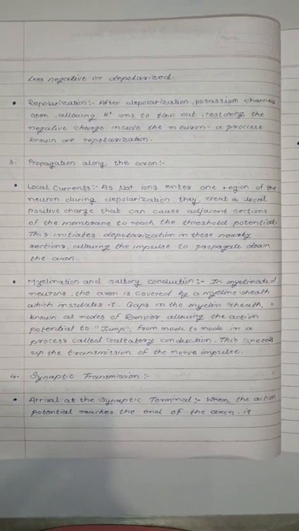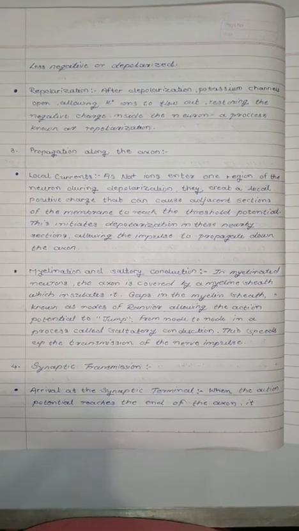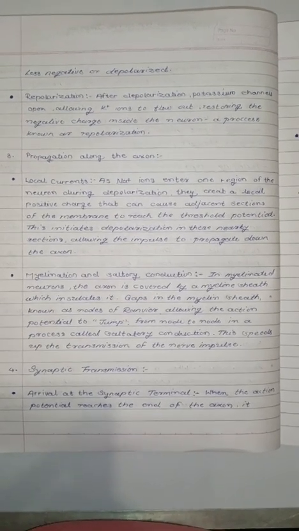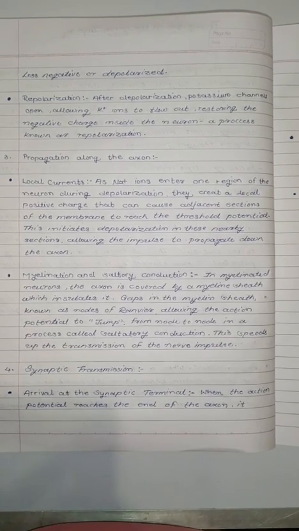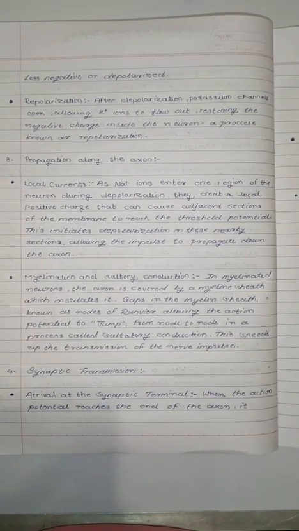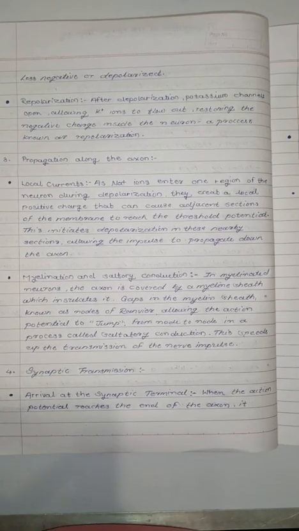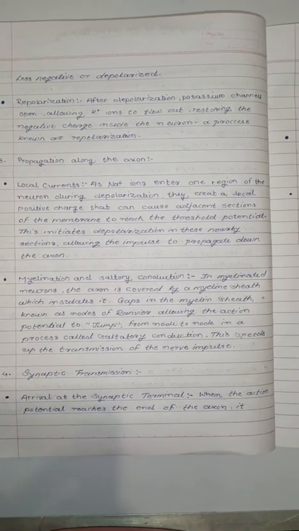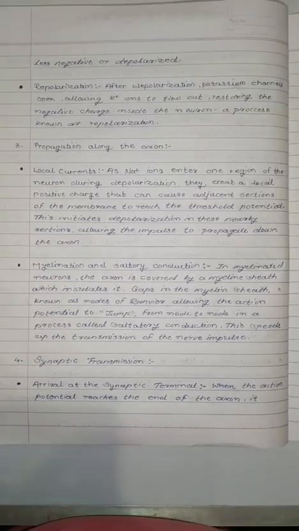Then third is propagation along the axon, which contains local currents. As Na+ ions enter a region of the neuron during depolarization, they create a local positive charge that can cause an adjacent section of the membrane to reach the threshold potential. This initiates depolarization in the nearby section, allowing the impulse to propagate down the axon.